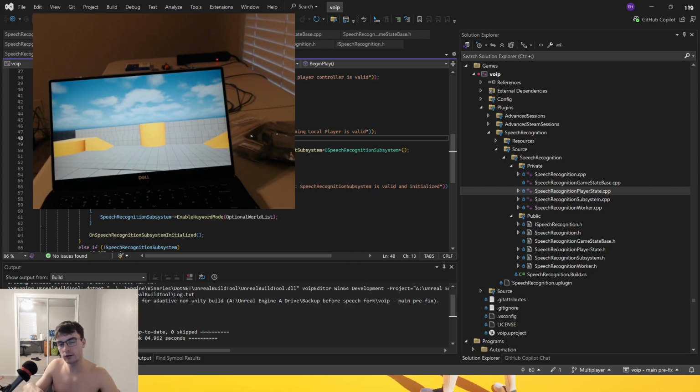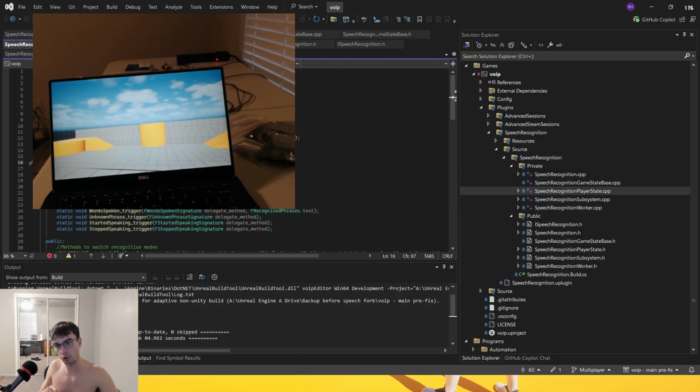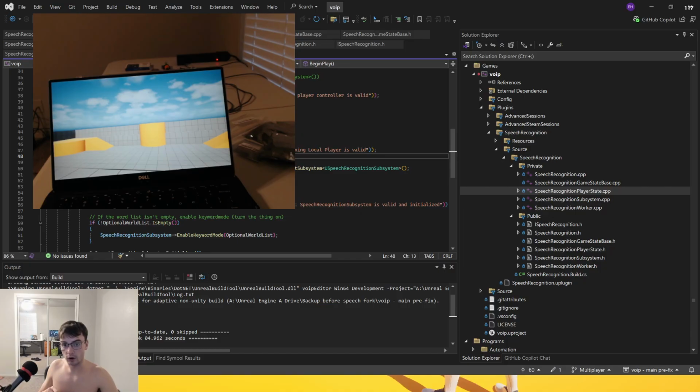We need a speech recognition subsystem. So we create a pointer to one, and then we get the owning local player, which is just our local player. And what does a local player have? A local player subsystem, which is exactly what this is. So our local player should have a subsystem. How do we get it? We literally call the built-in member function that all local players have, called get subsystem.